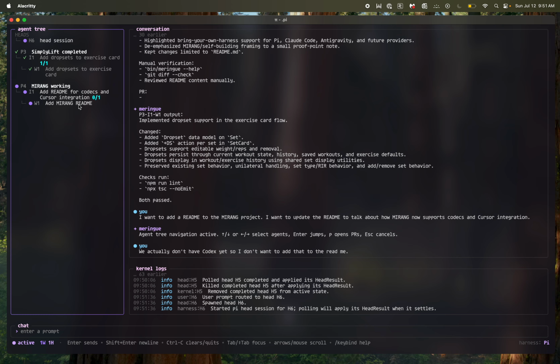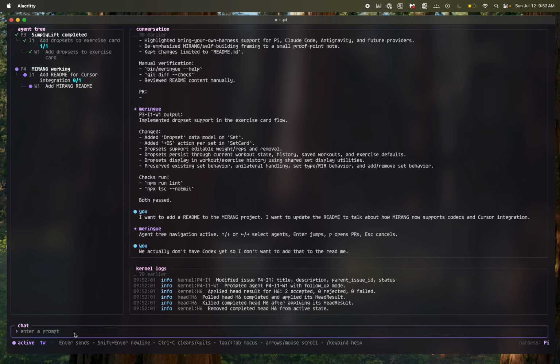So all of this is managed for you, and it doesn't sacrifice the actual skill of the agents, and it works just as well as a human doing it. And we can see that the head agent completed, and so now it applied a follow-up prompt to the actual agent working on that issue, so that it's not going to include Codex. Now it's just including Cursor for the integration. But basically this solves the problem of having to constantly switch between different contexts and lets you manage everything in one view and one source of truth.